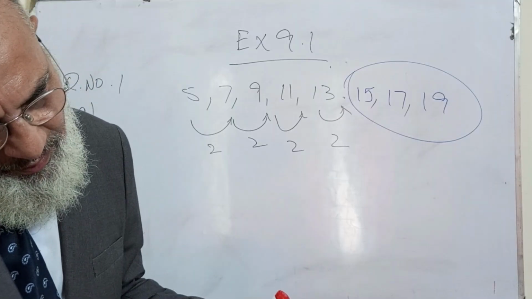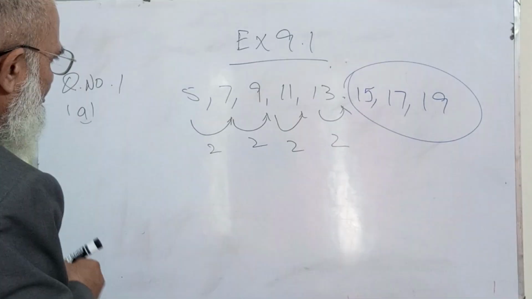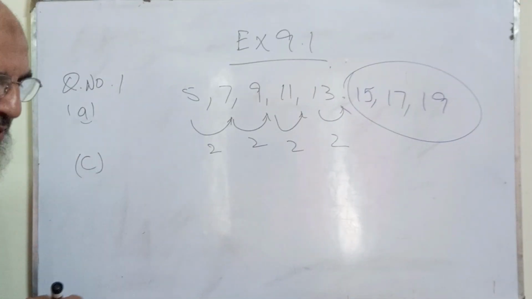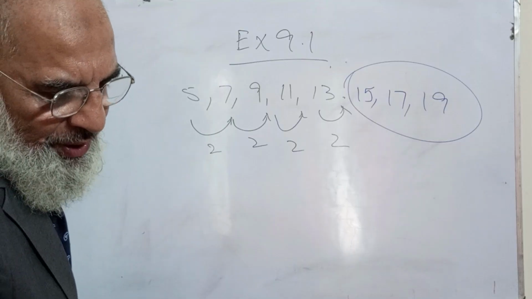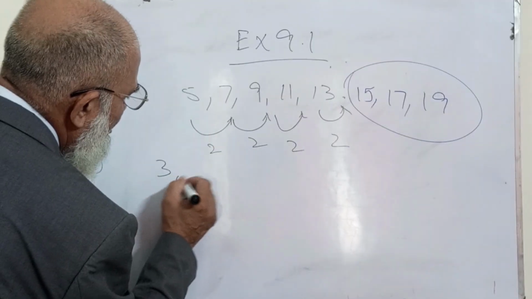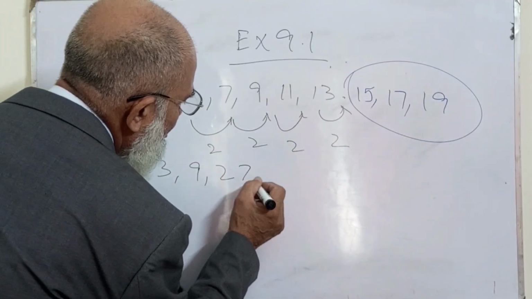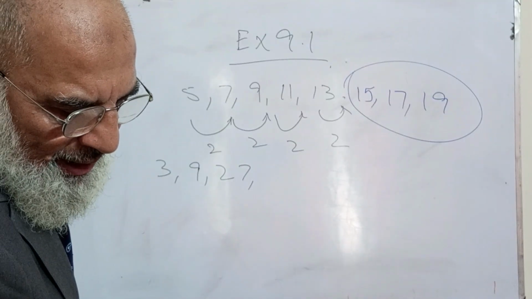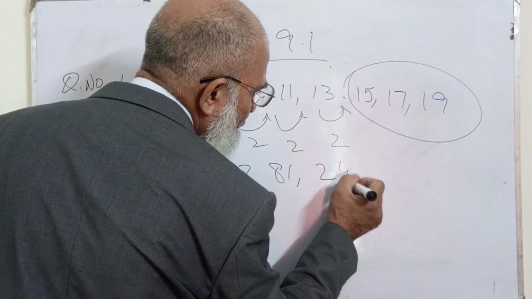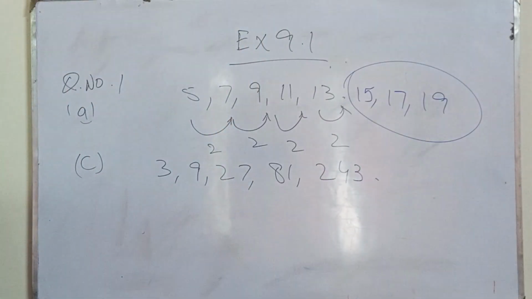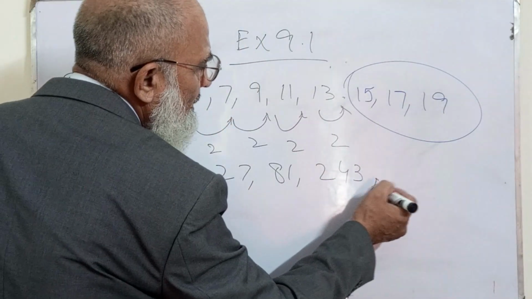B part is the same, and now C part. But see what it says: 3, 9, 27, and 81 to 243. Now it is obvious from the sequence.